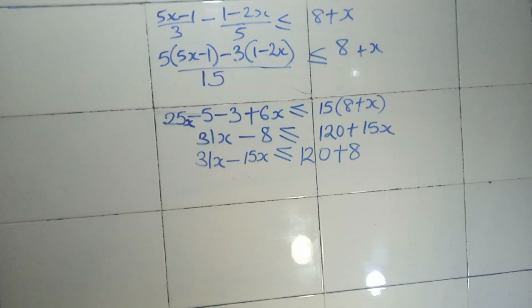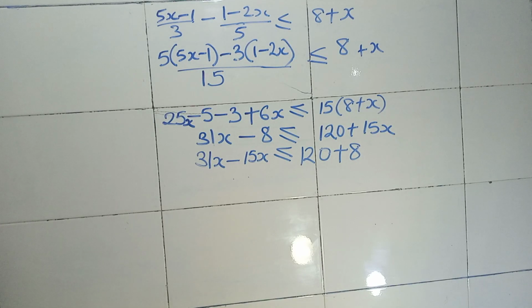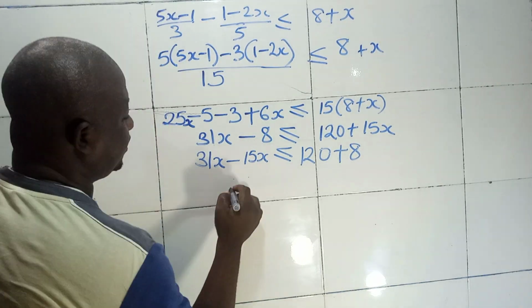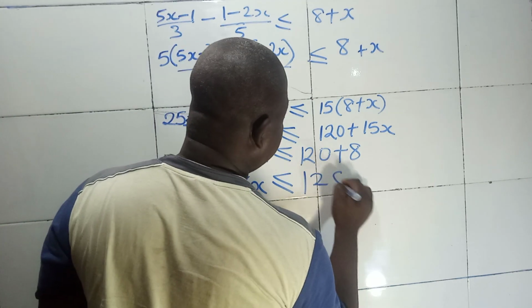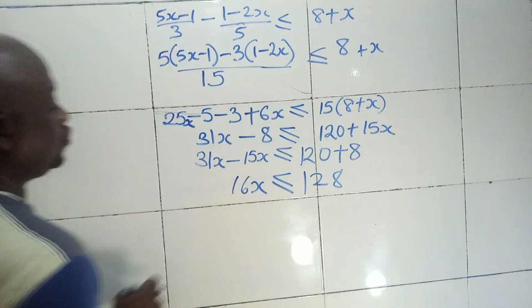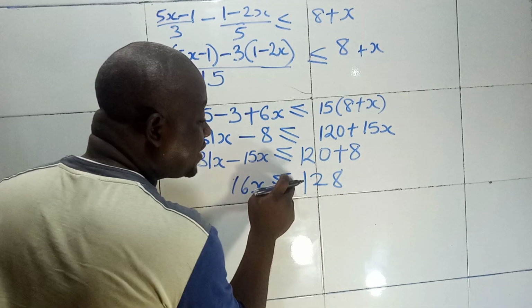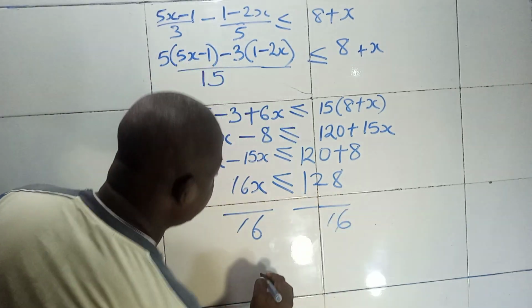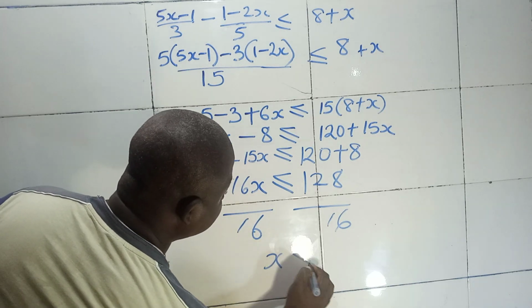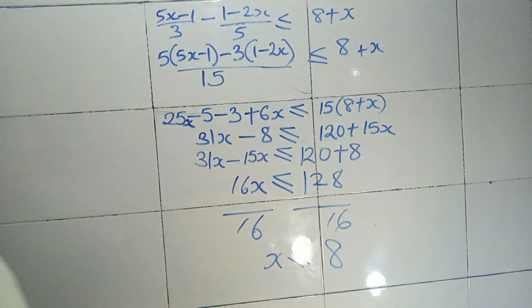I think that is very clear now. Plus 8. So you now have 31x minus 15x, that is 16x, is less than or equal to 128. So you now have to divide both sides by what? 16, without affecting this less than or equal to sign. You will have divided by 16, divided by 16, so that you have x is less than or equal to what? 8, which is very simple. x is less than or equal to 8.